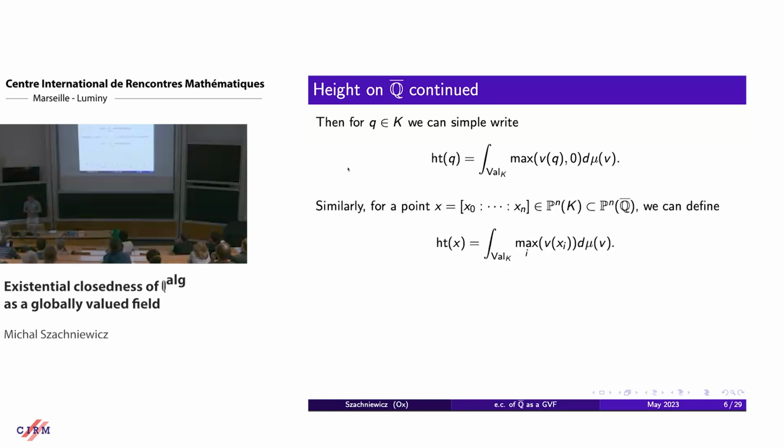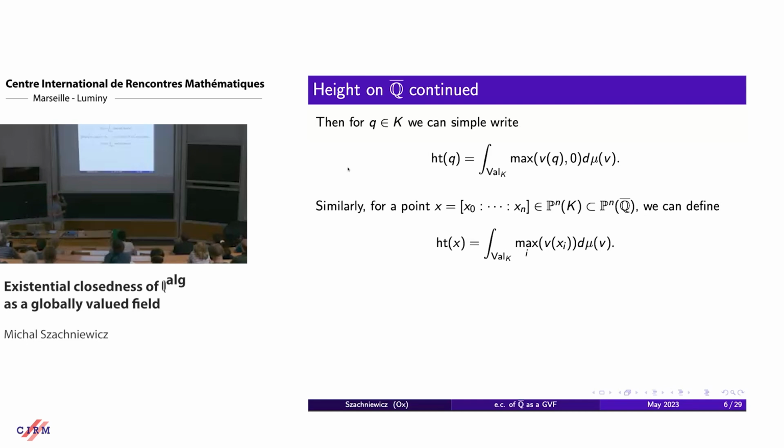Okay. As Udi was talking yesterday, for a tuple in a projective space, we can define its height by using this measure by the following formula. This integral here, you can write it as a sum, but here it's written as an integral.